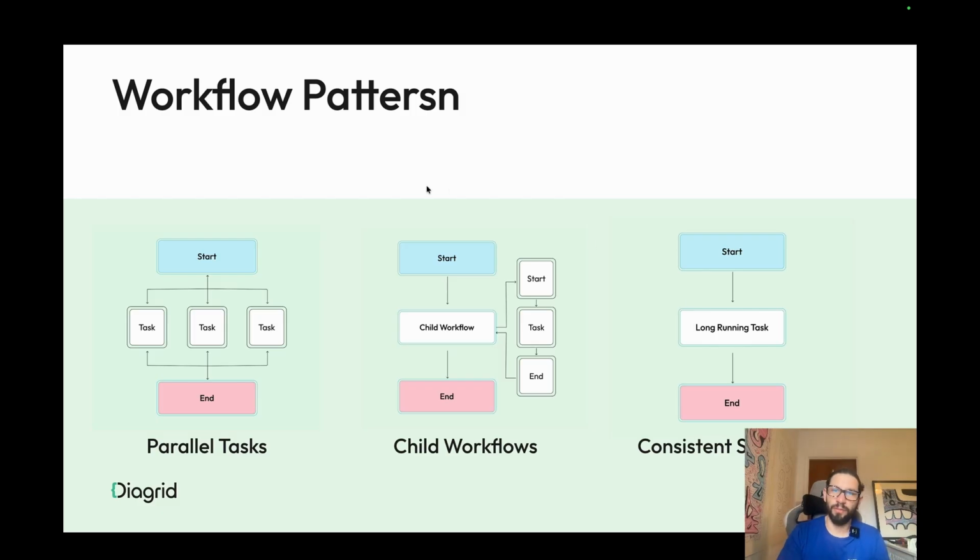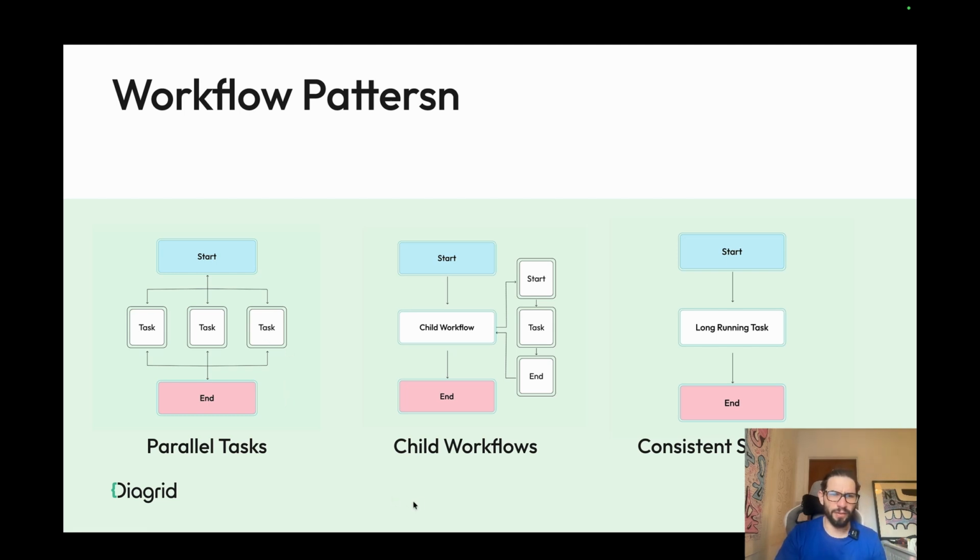What I'm showing here is some common patterns that you can build using these durable execution frameworks. For example, parallel tasks in a resilient way, right? Instead of having a thread pool where you start multiple tasks in parallel, you delegate the execution and the orchestration of these tasks, in this case to Dapr workflows. And Dapr workflow will keep track of these task executions. In this case, these tasks will be executed in parallel. And if for some reason the application crashes, Dapr workflows will keep track of which tasks were completed, which weren't, and it will just re-execute the ones that need to be executed to completion.